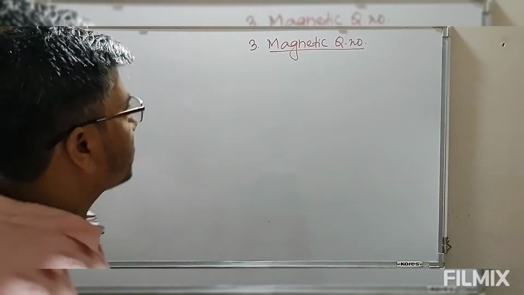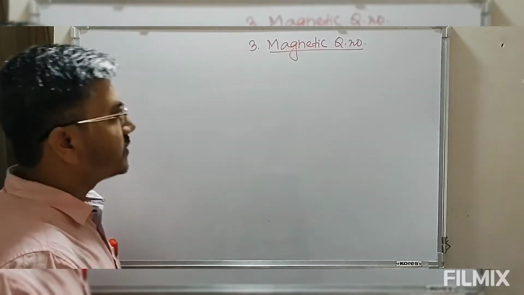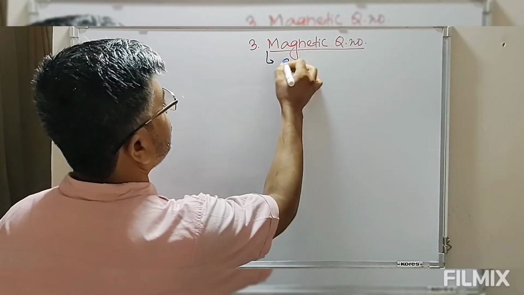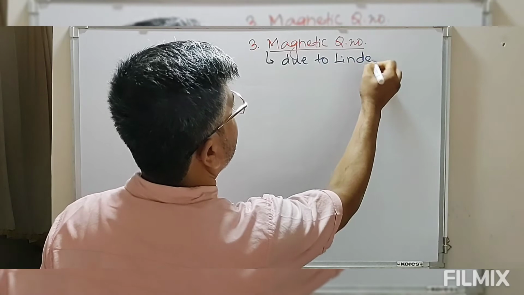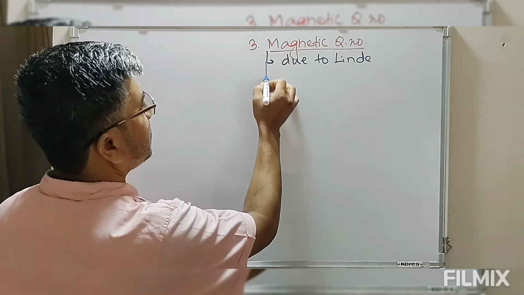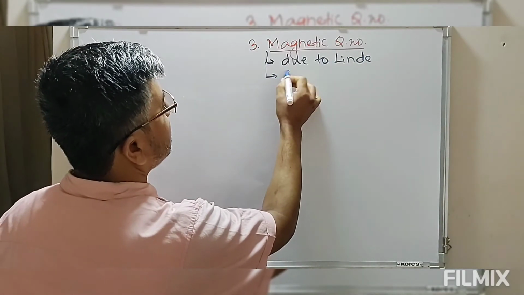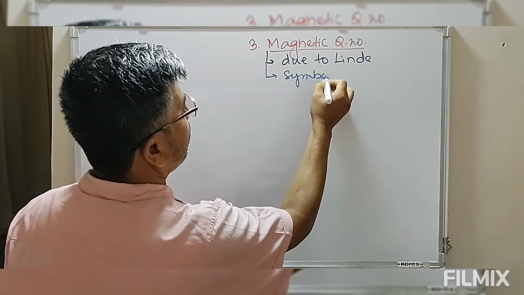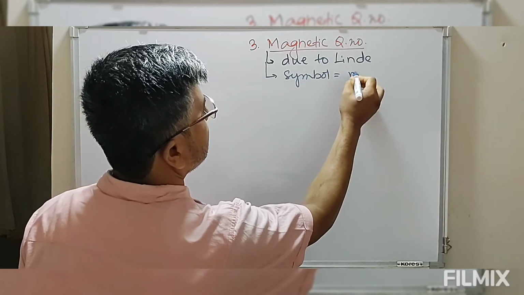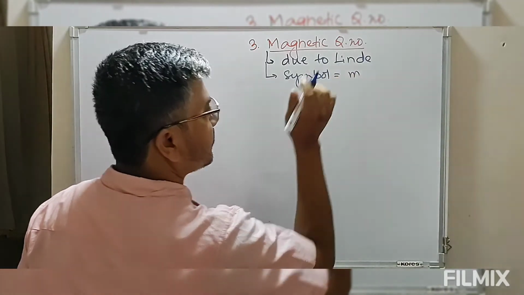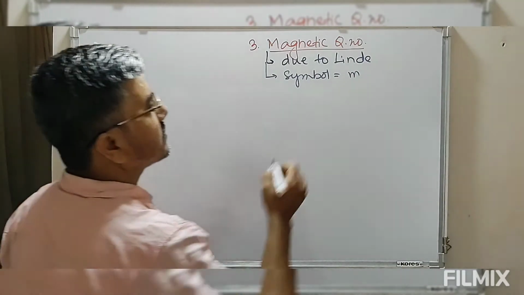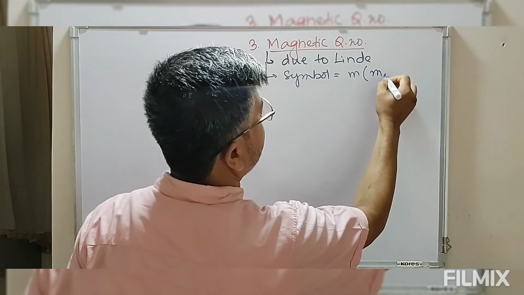The third quantum number is the magnetic quantum number. This magnetic quantum number is due to Linde, and the symbol for this magnetic quantum number is m. Sometimes it is also known as ml.